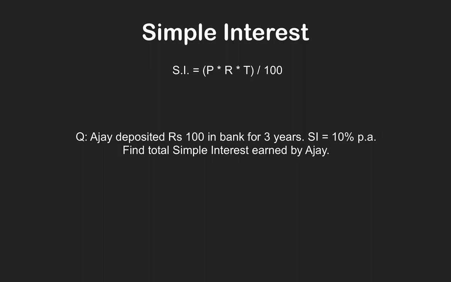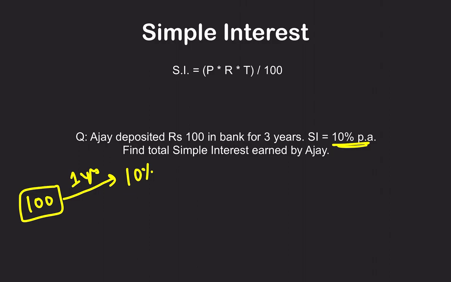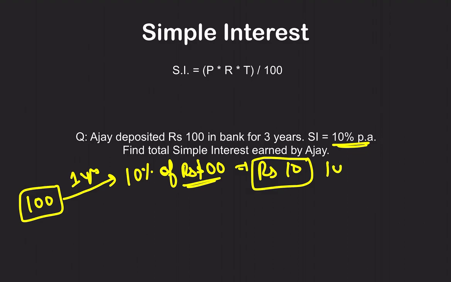Simple interest means, suppose I keep 100 rupees in the bank and the bank is giving me 10% extra every year. So 10% interest the bank gives me. So after 1 year, how much is the bank giving me? The bank is going to give me 10% of rupees 100, that is 10 rupees. Rupees 10 is the interest the bank is going to give me after 1 year.